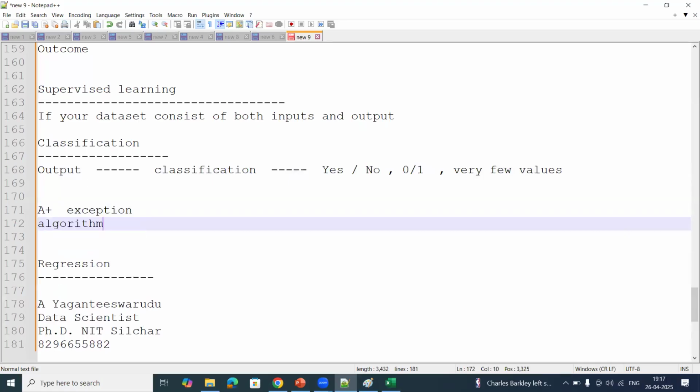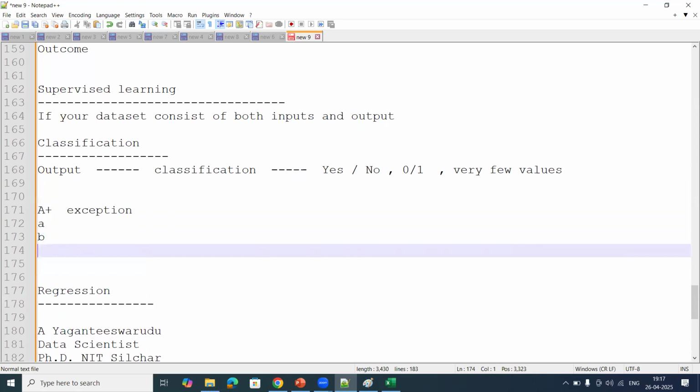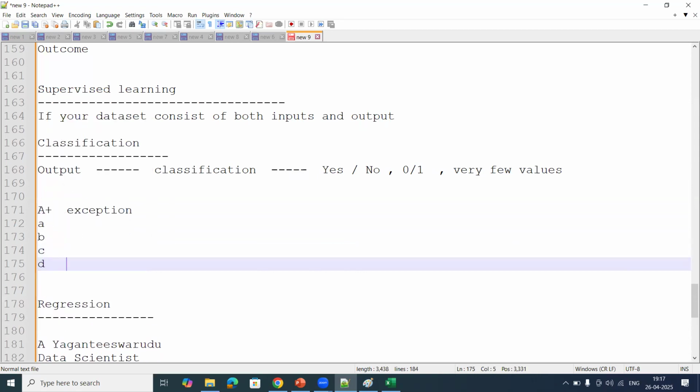And A, B or C, and D is nothing but, let us assume, fail. So your outcome may consist of very few values, those are able to categorize your input data into a particular category. So that kind of data set is called a classification problem.